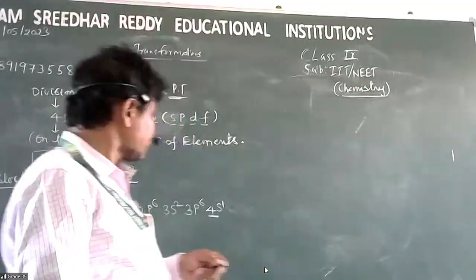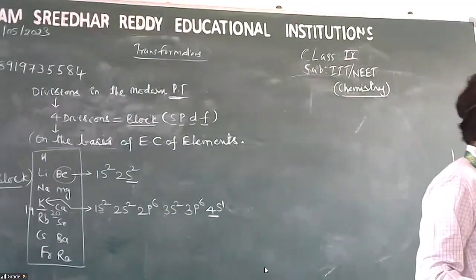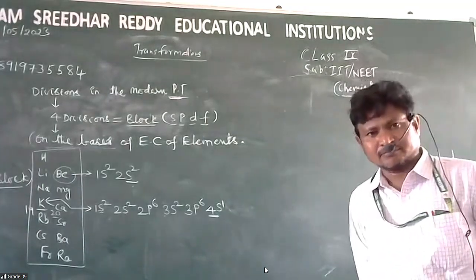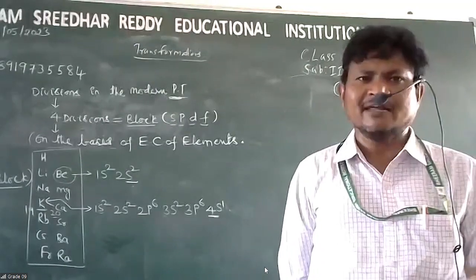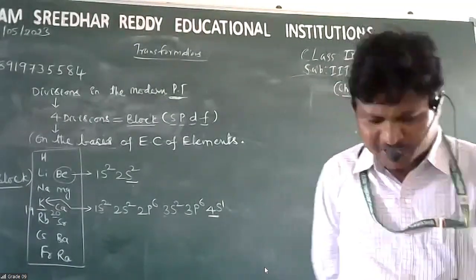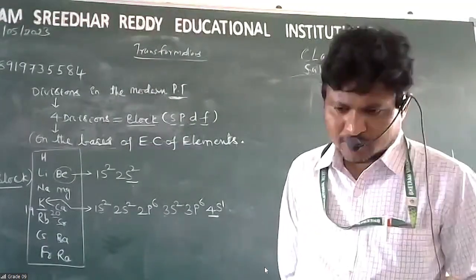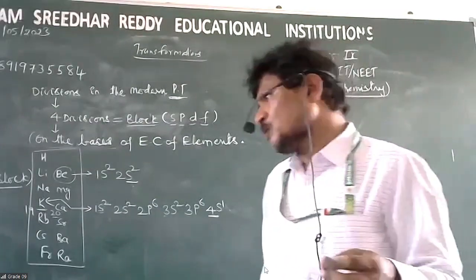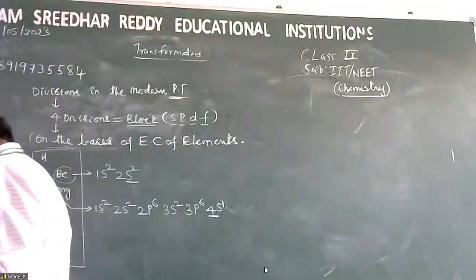Now write. On the basis of the differentiating electron of the elements, the periodic table is divided into 4 blocks.